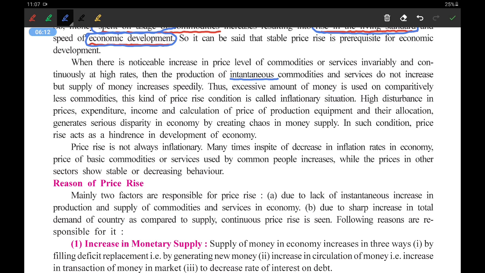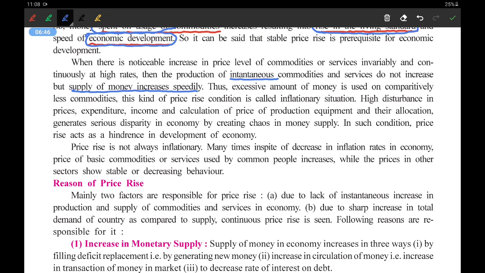Like you can take the example of petrol. Petrol production cannot be increased on a day-to-day basis, but the supply of money increases. See, the supply of money increases, but the production of things that are needed, like suppose the land, does not increase day by day, and due to that, it will ultimately create a price rise. Thus, excessive money is used on comparatively fewer commodities. This kind of price rise condition is called an inflationary situation.